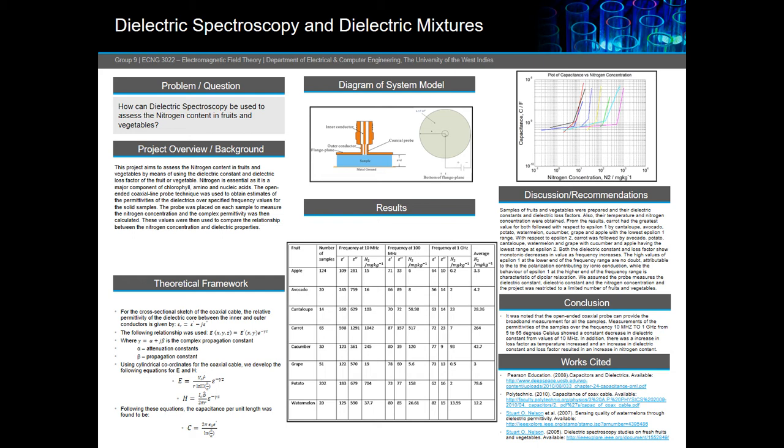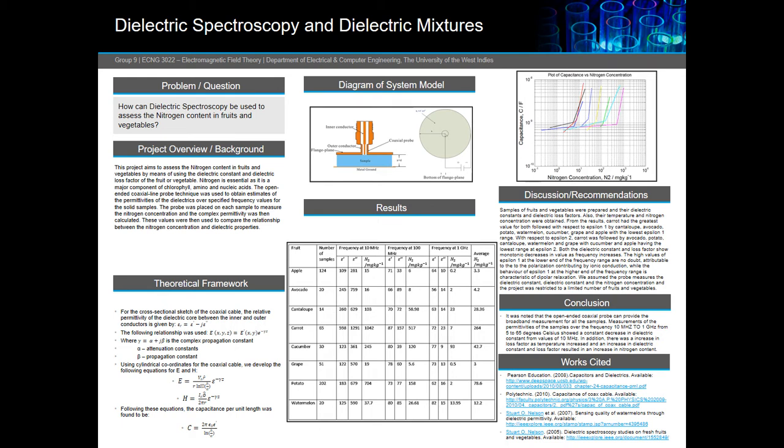From the results, it can be seen that a constant decrease in dielectric constant from 10 MHz was experienced. In addition, there was an increase in loss factor as temperature increased, and an increase in dielectric constant and loss factor resulted in an increase in nitrogen content. This can be observed in the graph where as capacitance increases, nitrogen content increases.